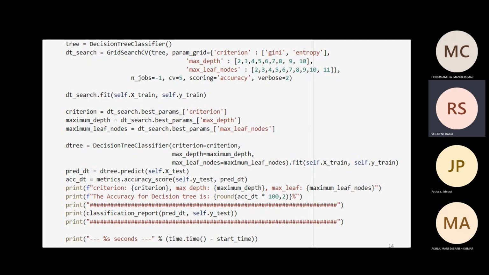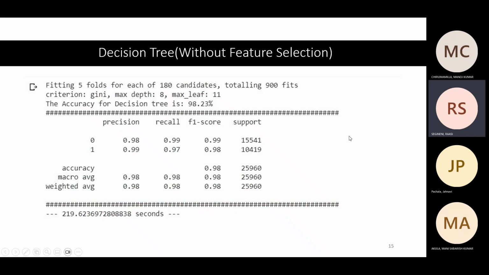In the next slide, you can find the output of the classification report, which gives the criterion as Gini and the values of max depth and max leaf nodes. The accuracy for the decision tree is 98.23%.